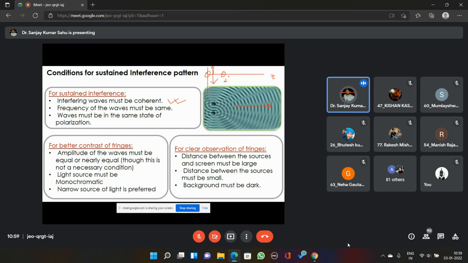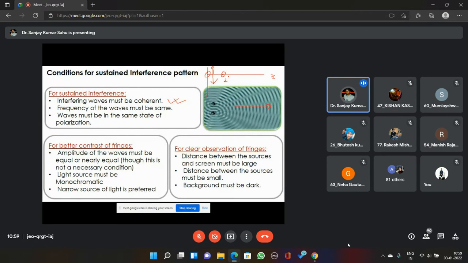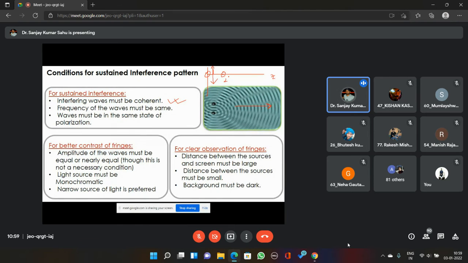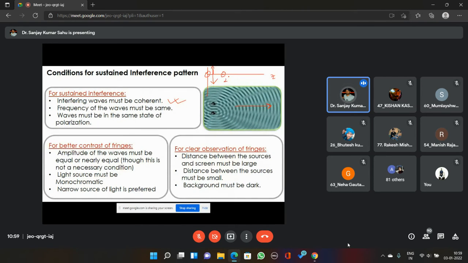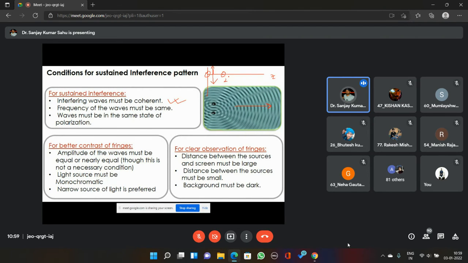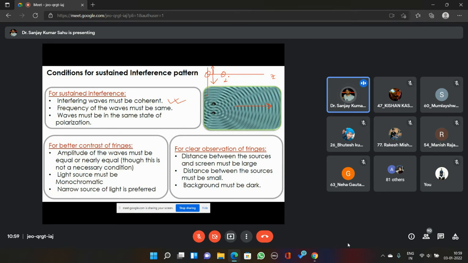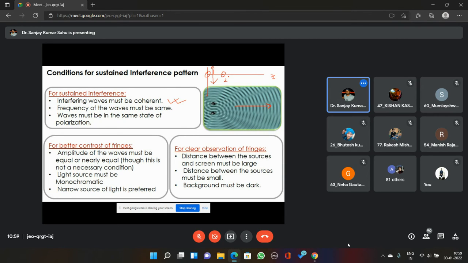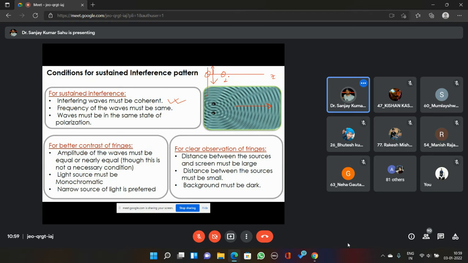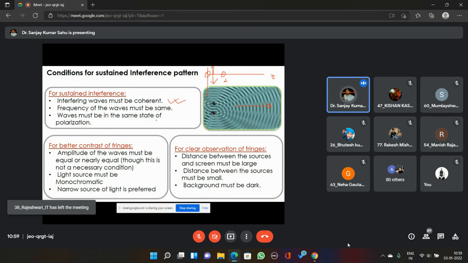The x component will superpose with the x component of the second wave, and the y component of the first wave will superpose with the y component of the second wave. So they will superpose with the similar state of polarization. They are not going to superpose with a different state of polarization. That's why these waves must be of the same state of polarization.